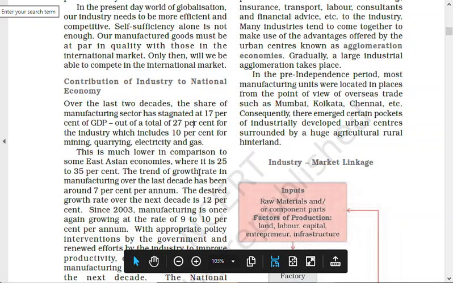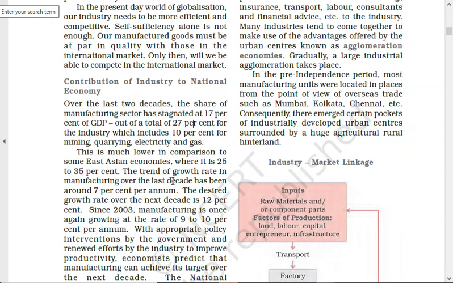It says this is much lower in comparison to some countries. The trend of growth rate in manufacturing over the last decade has been around 7% per annum. So this is how we are growing, 7% per annum. The desired growth rate over the next decade is 12%. We have to have that, keeping your population in mind, keeping your demand in the market in mind, keeping your unemployment rate in mind. You have to understand that at least 12% should be the growth rate of industries in India. What do you mean by that?